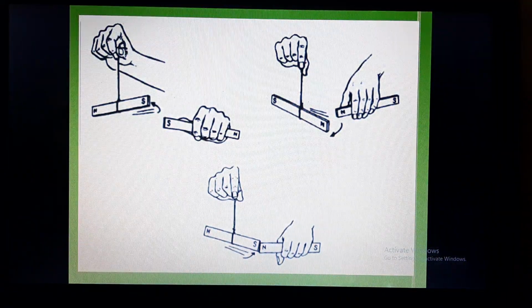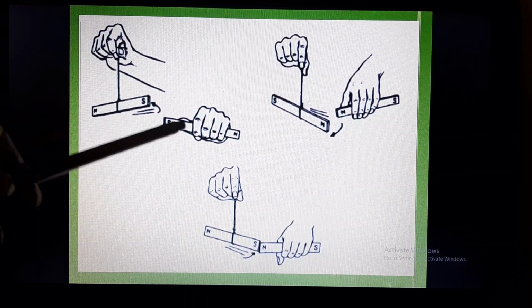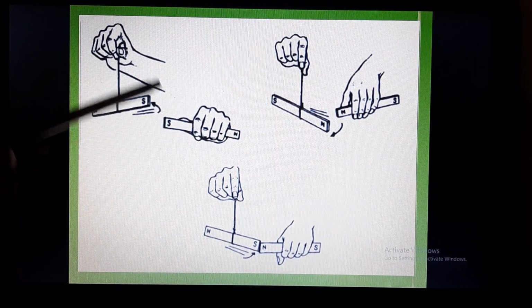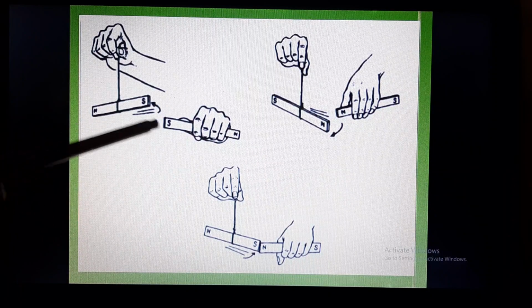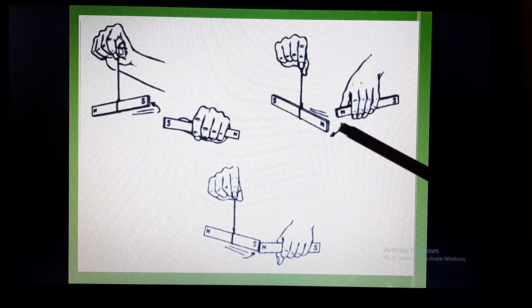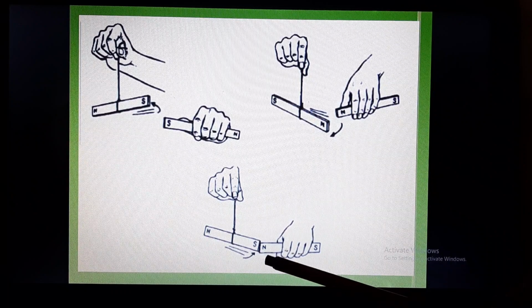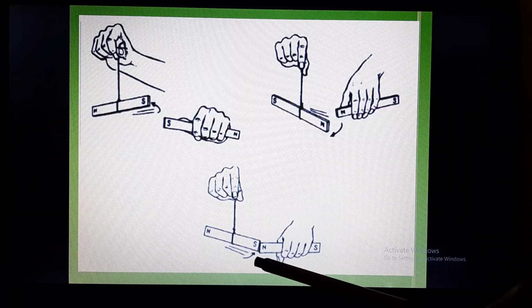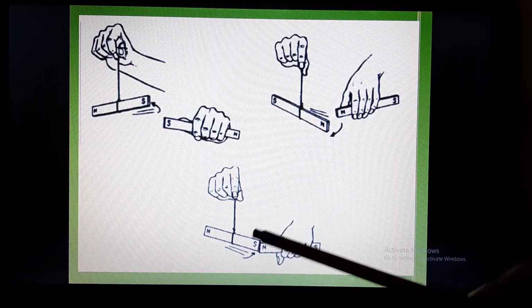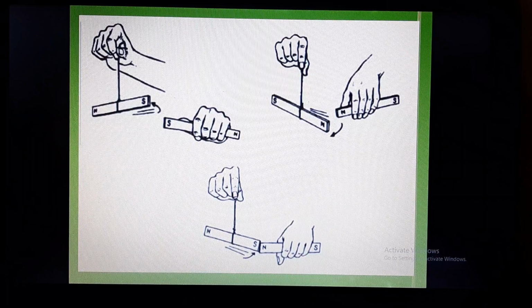So here you can see in this picture, north pole and south pole of one magnet and south pole and north pole of the other magnet, because these are similar poles, they are repelling each other. Same as in this case, the two magnets' north poles are repelling each other. And here the poles are opposite, that is south pole and north pole, therefore they are attracting each other.